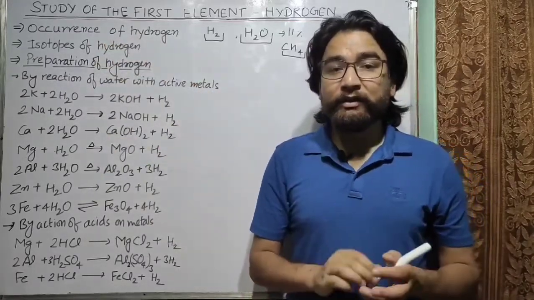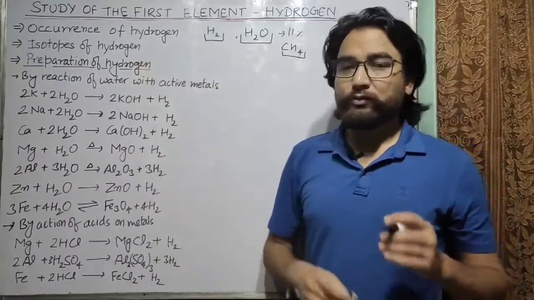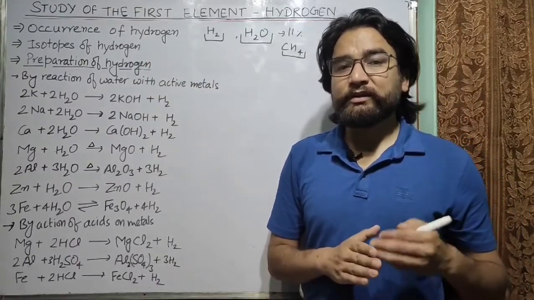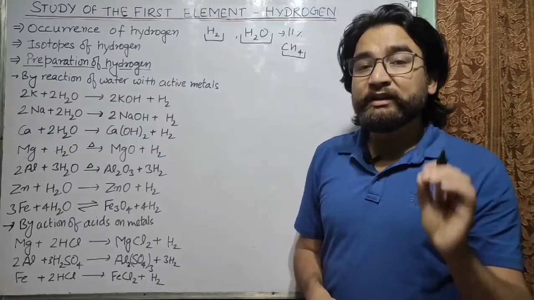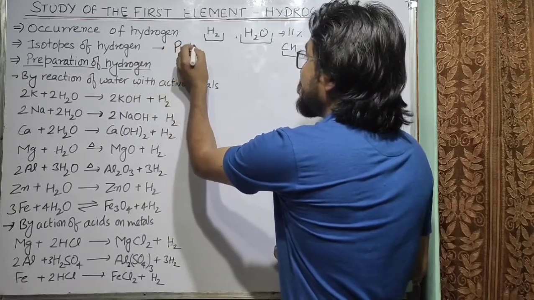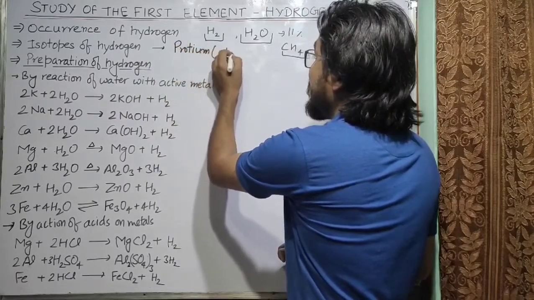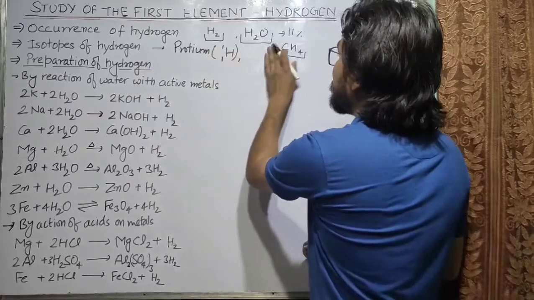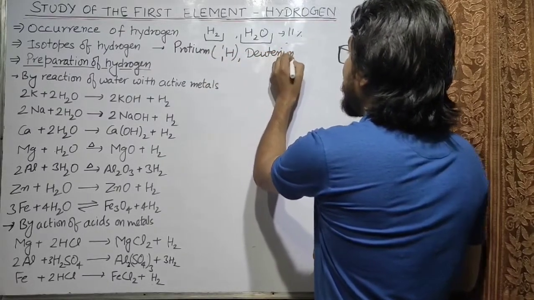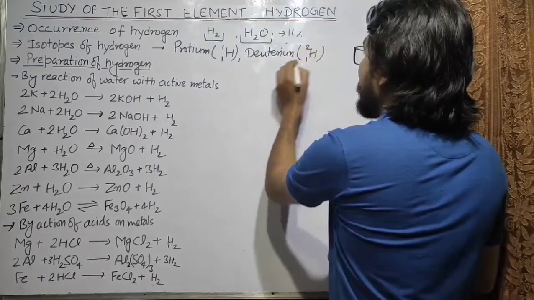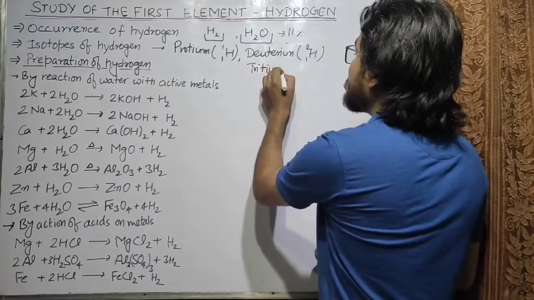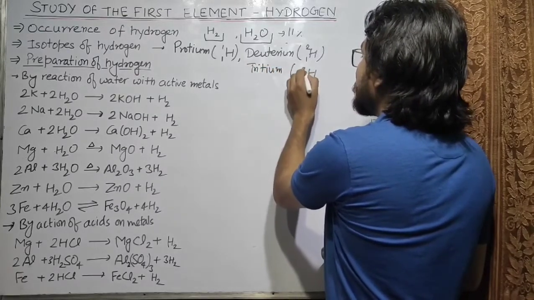The next topic is isotopes of hydrogen. So we have already discussed this topic in the chapter Atomic Structure and Chemical Bonding. There are 3 isotopes of hydrogen. One is called protium, it is denoted as H11. Then the other is deuterium, denoted as H12. And then third we have tritium, denoted as H13.